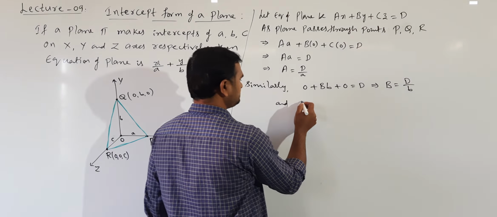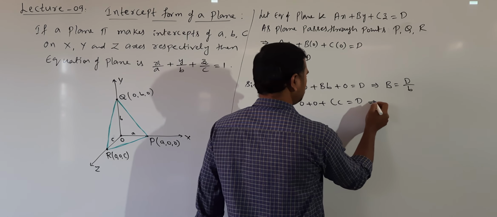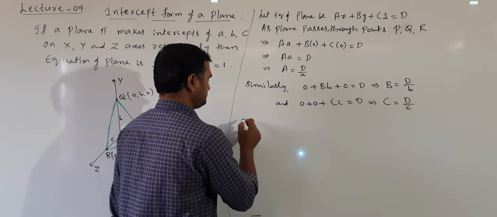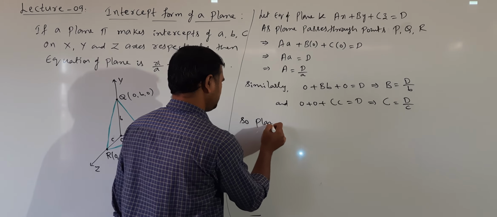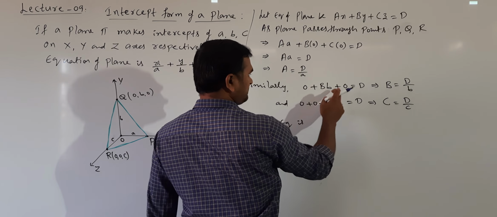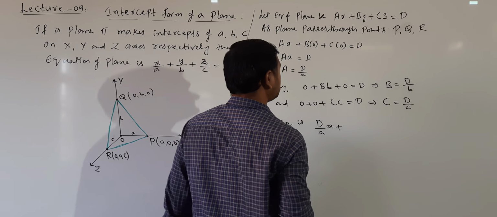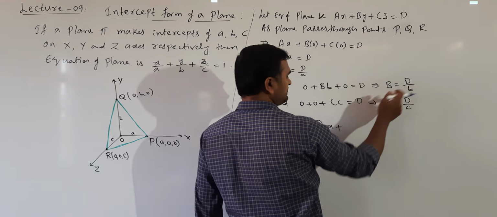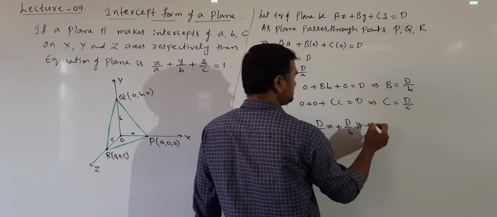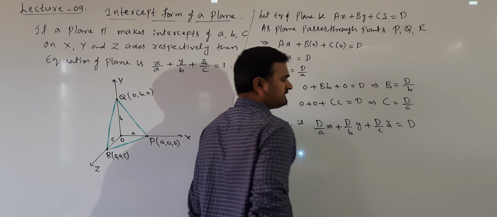So substitute (0, 0, c): capital C into c is equal to D. So the capital C value is D by small c. So the plane is Ax, where capital A is D by a, into x, plus capital B is D by b into y, plus capital C is D by c into z is equal to D.